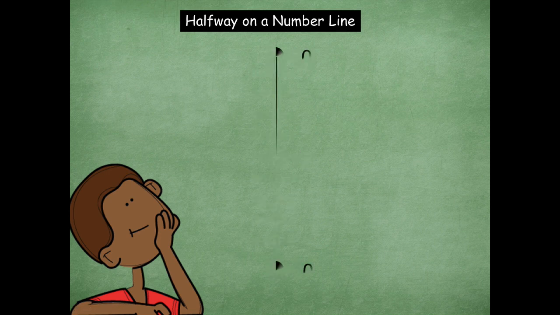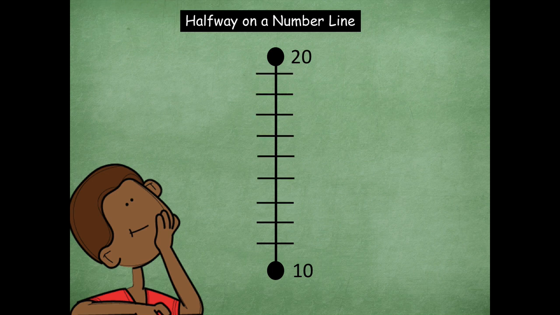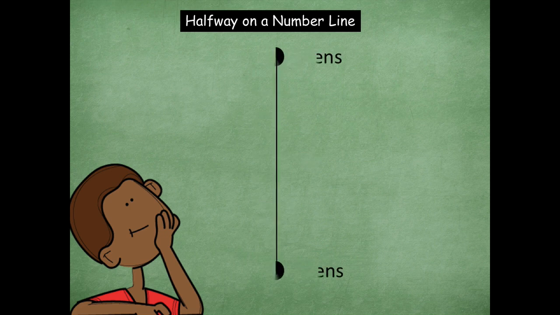Okay, so let's take a look at this one. So if I have 10 and 20, what's the halfway point between 10 and 20? So you can go in and put your lines again. Now take a look at that. What's halfway between 10 and 20? Yeah, 15. Awesome. Okay, here's a hint. Ready, friends? It's going to be a 5 in the ones place when you're going between these numbers. Okay, so here's another one.